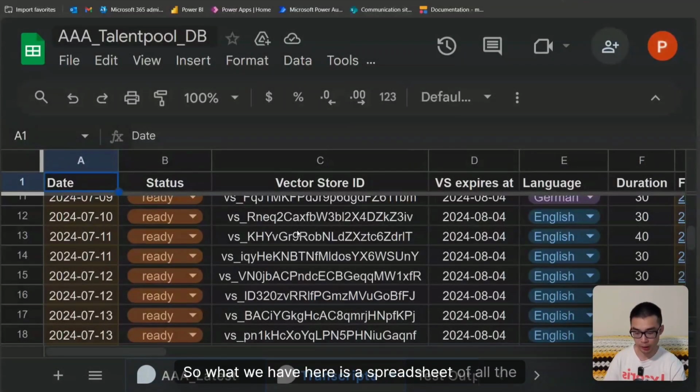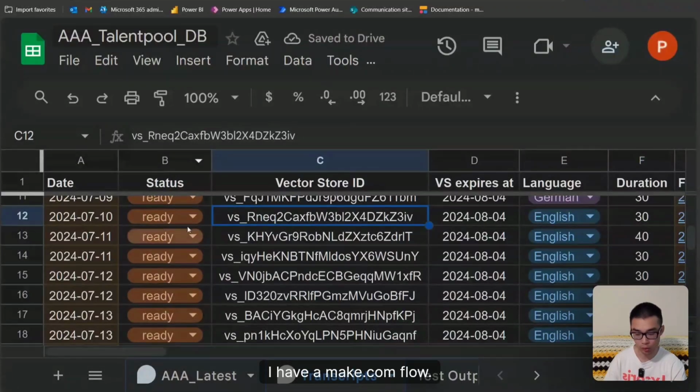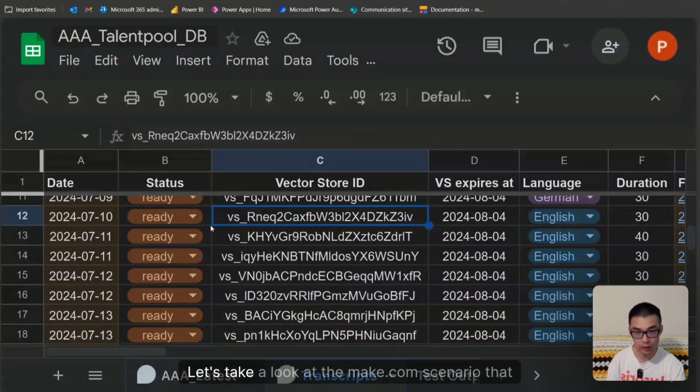So what we have here is a spreadsheet of all the transcripts that we've collected thus far. We have a vector store ID, which is the vector ID of the transcript that we've uploaded into the vector store. When the status is ready, I have a make.com flow go through the transcripts one by one to extract that information and put it into a large language model. It will then get prompted and then categorize certain specific pieces of information, and then we can take that out and input it back into our spreadsheet. Let's take a look at the make.com scenario that makes this all happen.